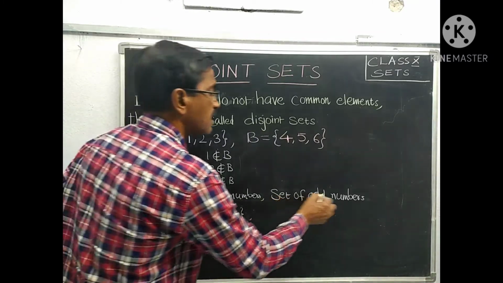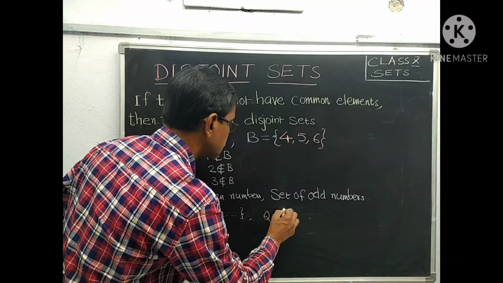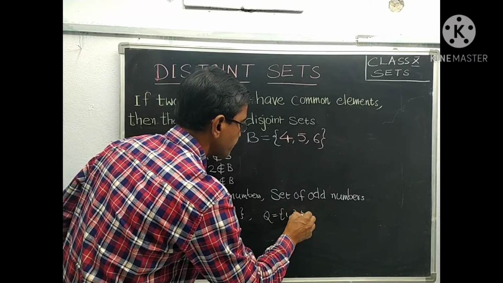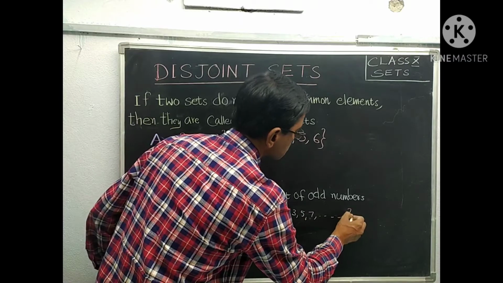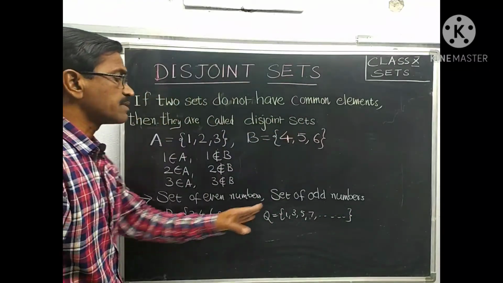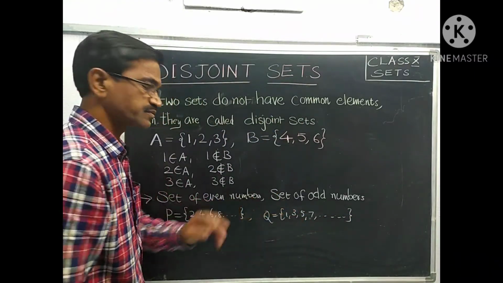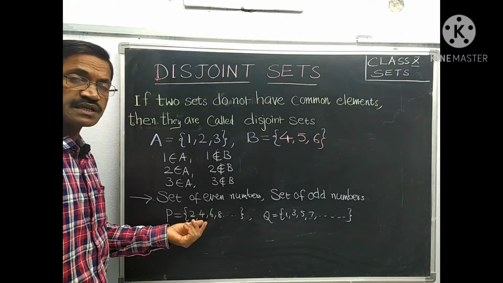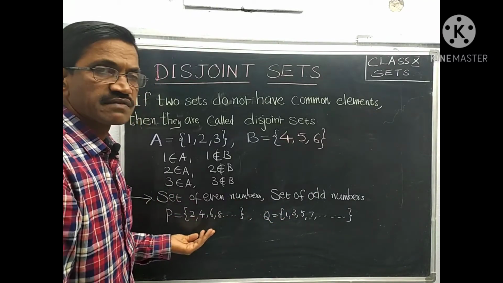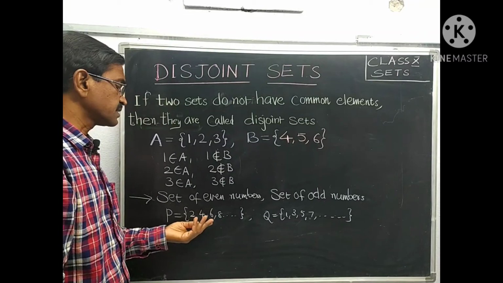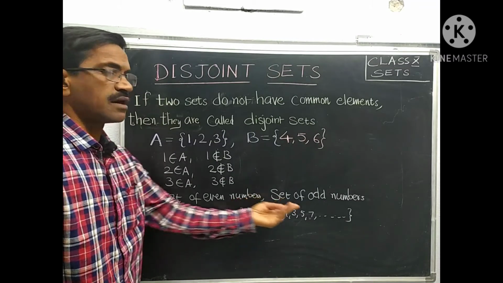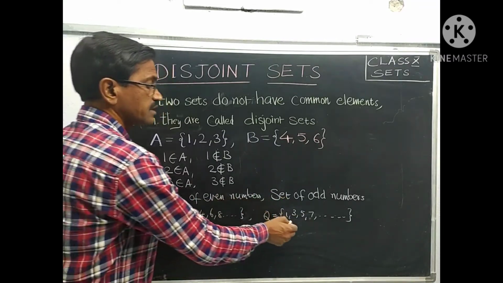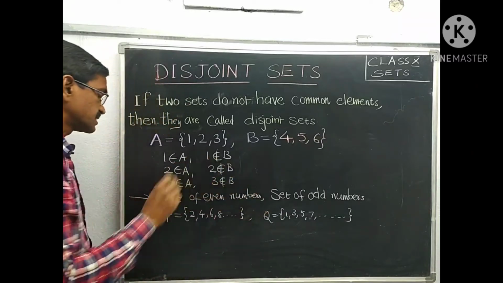Let us represent odd numbers by Q: 1, 3, 5, 7 and so on. There are no common elements in P and Q, because if a number is odd, it is not even. If a number is even, it is not odd. Therefore, P and Q are disjoint sets. There are no common elements.